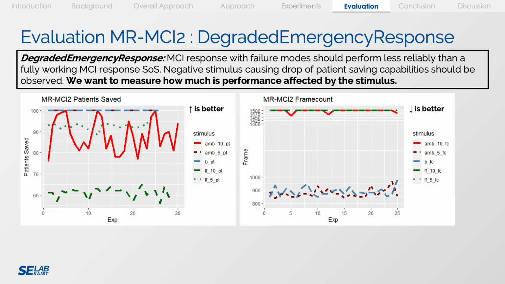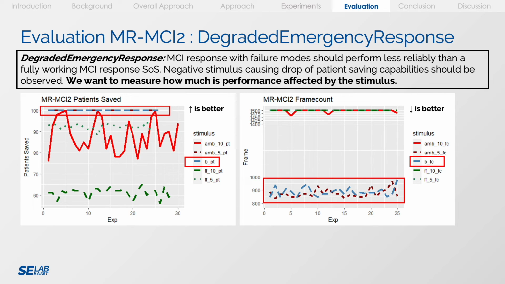Finally, for the degraded emergency response metamorphic relation, here we can see the baseline performance where all patients were saved in 900 frames, with each patient taking 9 frames to save. This is the baseline performance. This graph tells us the number of patients saved. This graph tells us how long it took to save each patient. For the baseline performance, as mentioned earlier, they were all saved in 900 frames.